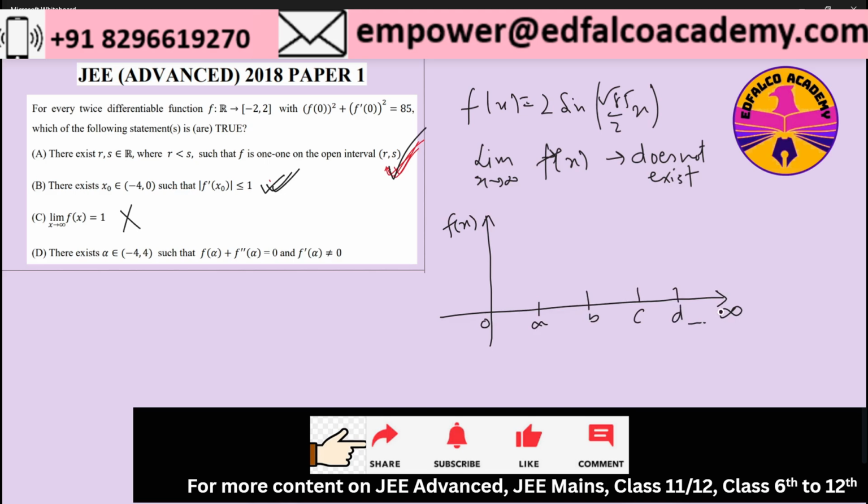In 0 to a, the function could be either increasing or decreasing. Let's say it is increasing in 0 to a. By the way, all these ups and downs have to happen between plus 2 and minus 2, because that is the range it is following, right?